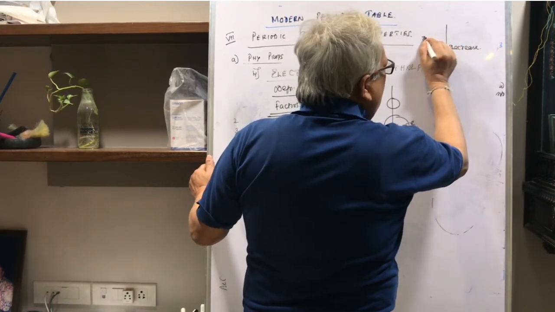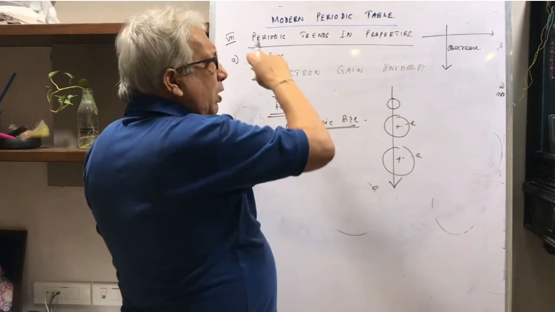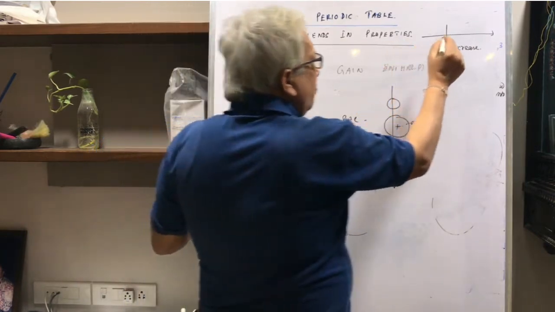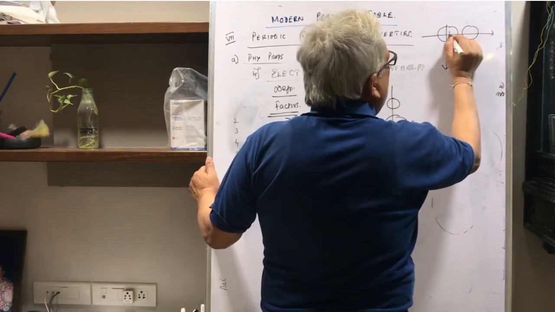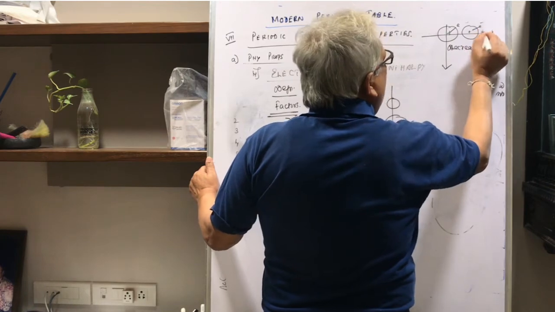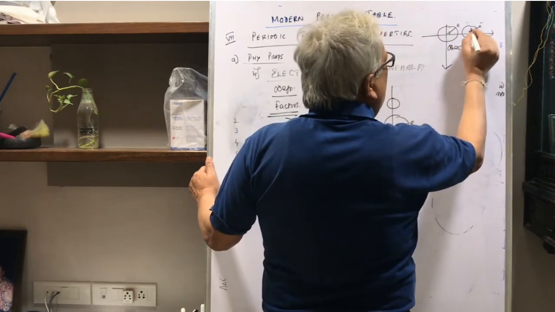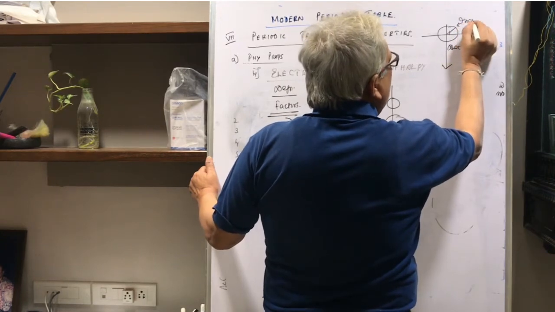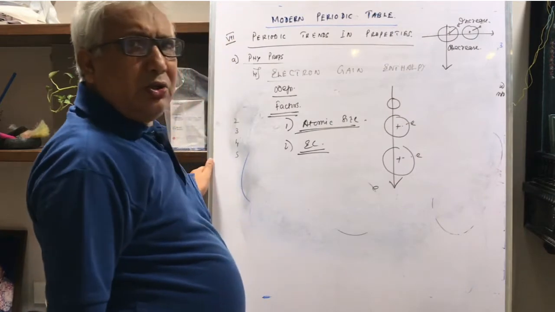And when you go across the period, I am not talking about group 18, it doesn't gain electron all that easily, but when you go across the period the size is becoming smaller, so the distance between the nucleus and the incoming electron will become lesser, the attraction will become more, and energy released will become more. So electron gain enthalpy will increase as you go across a period. Is that clear to you?